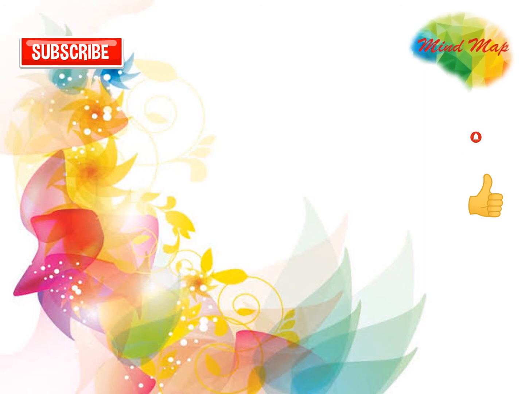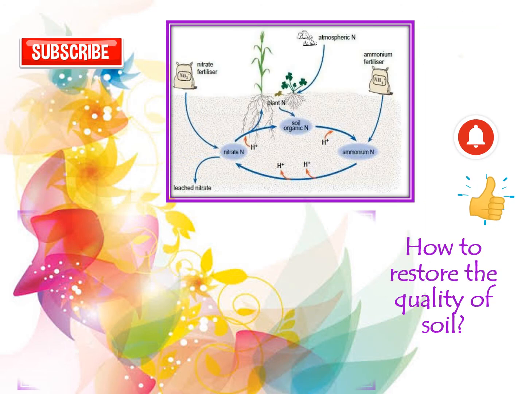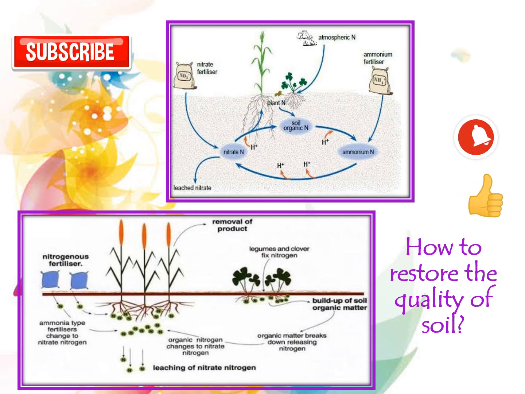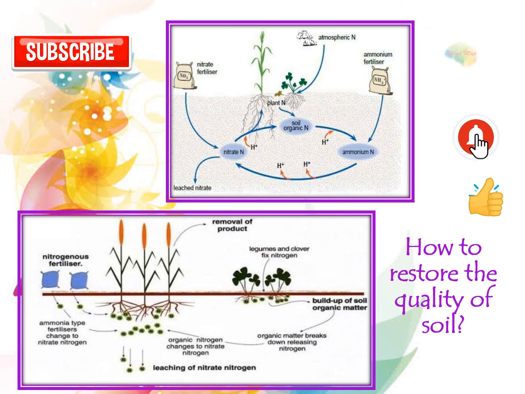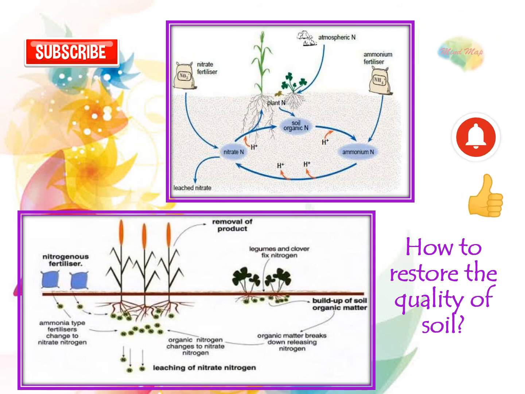Now let's find out how the quality of soil is restored once it becomes too acidic or too basic. When the soil is too acidic, it is treated with bases like quicklime, that is calcium oxide, or slaked lime, that is calcium hydroxide, to neutralize the acidic nature of soil. When the soil is too basic, organic matter is added to it. This results in the release of acid, which neutralizes the basic nature of soil.